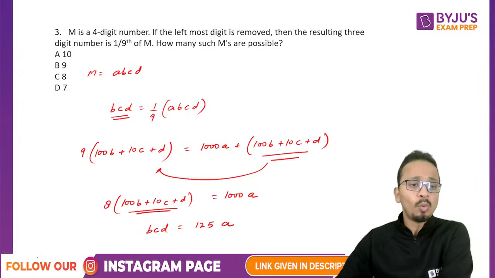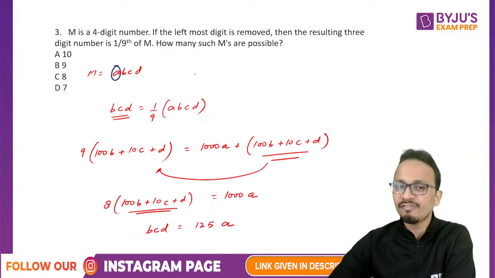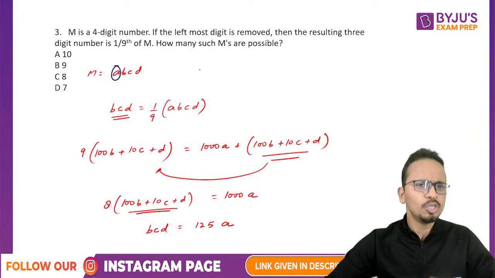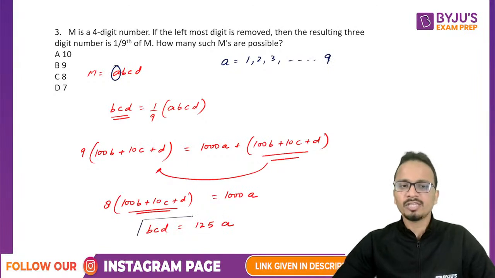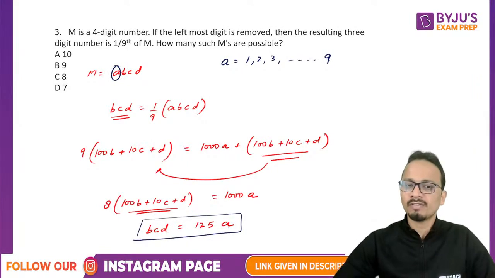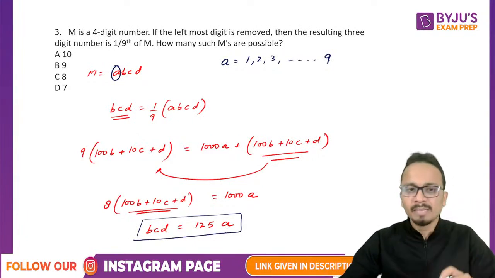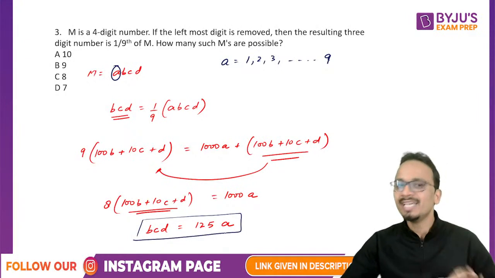Now what is A? Let us understand. A is the leftmost digit of the original number. The possible values that A can take are 1, 2, 3 and so on up to 9. But we have to check this as well, because the value of A should be such that when A is multiplied by 125, the resulting number is a 3-digit number.